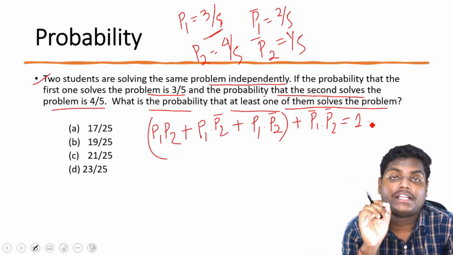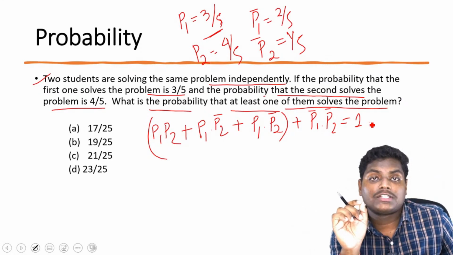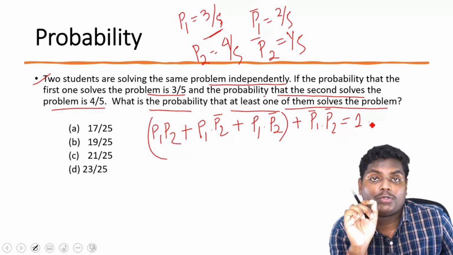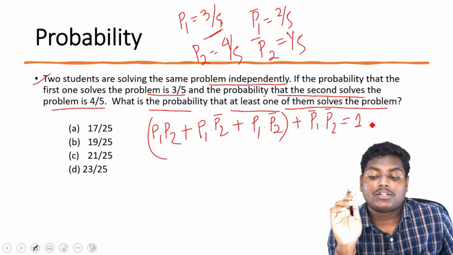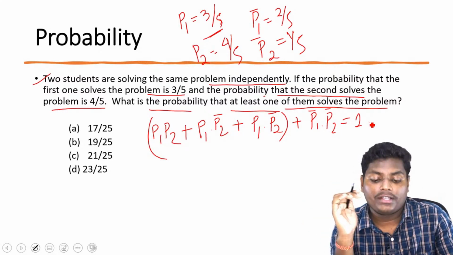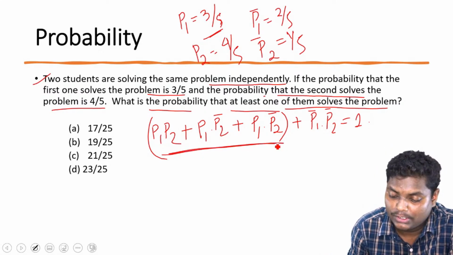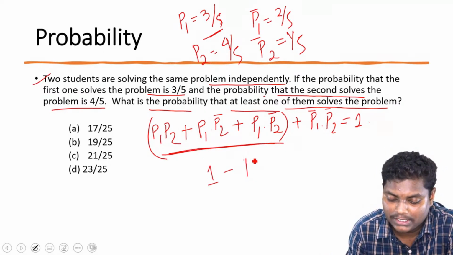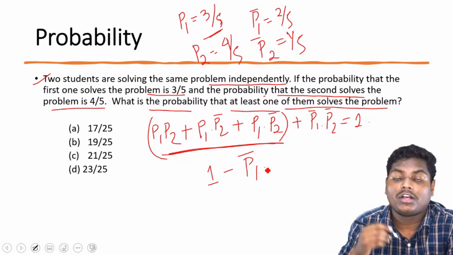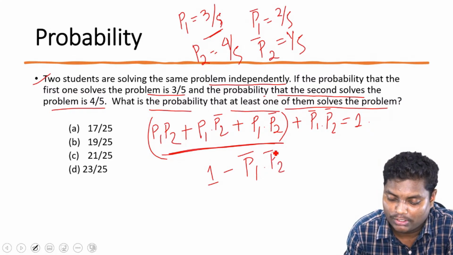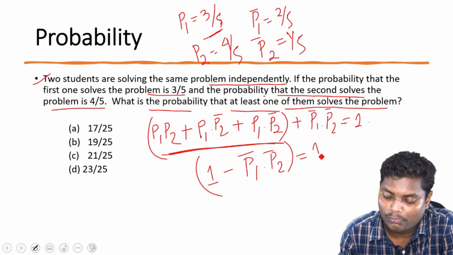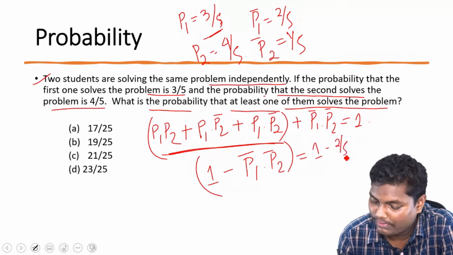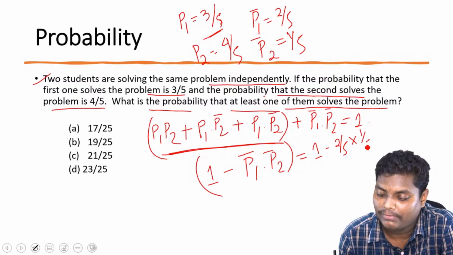So it involves when 1 and 2 both are solving, plus 1 is not solving and 2 is solving, plus 1 is solving and 2 is not solving, plus both are not solving. The entire probability is 1, but we want to find this, so it will be 1 minus the probability that 1 cannot solve and the probability that 2 cannot solve. So it is 1 minus 2 by 5 into 1 by 5.